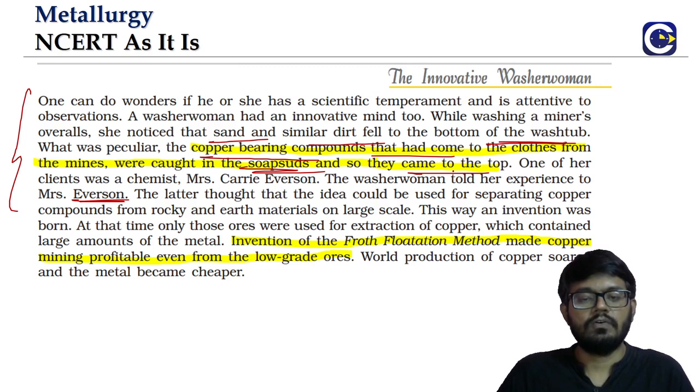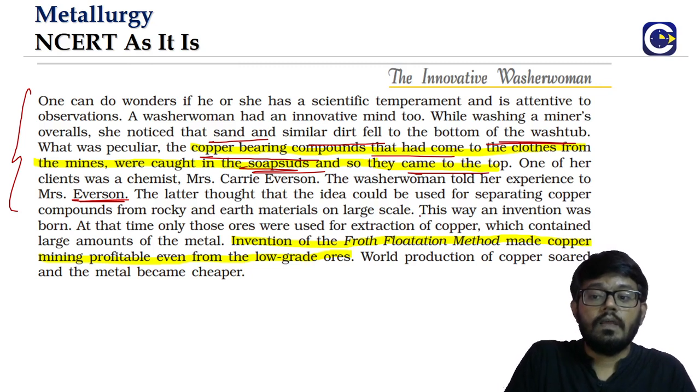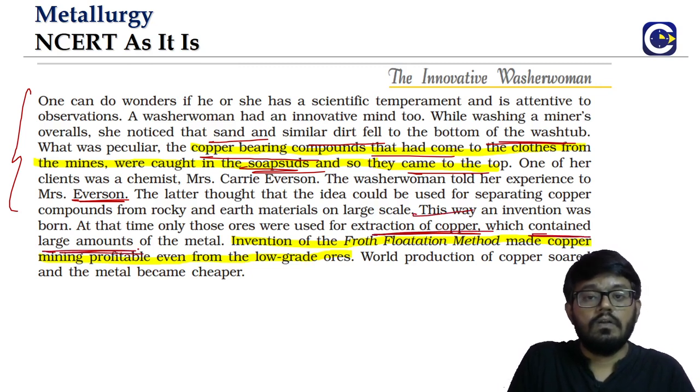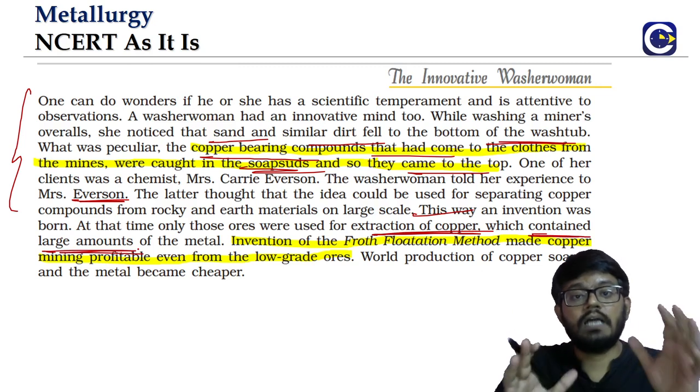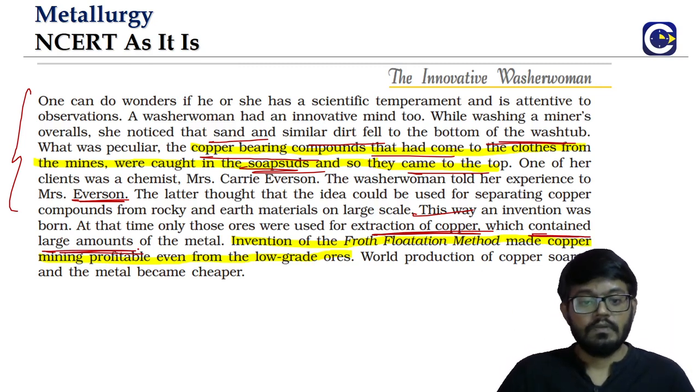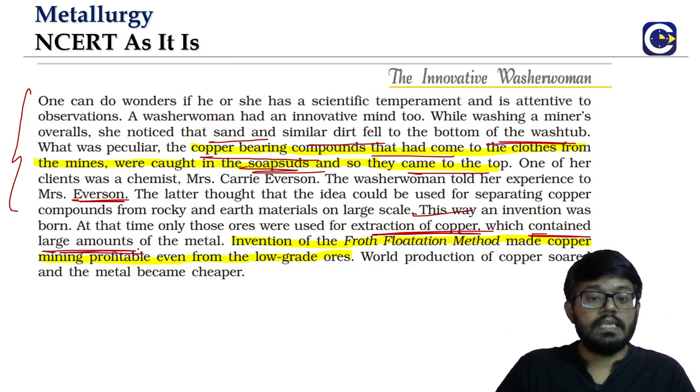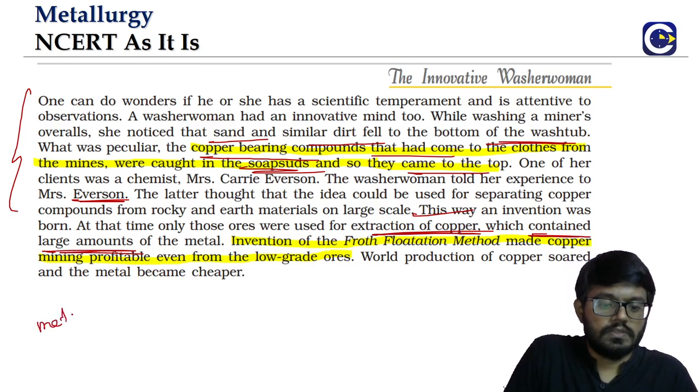ores. This has really helped, because previously the extraction of copper was limited to the forms of ore that contain large amounts of copper, the metal rich ores.